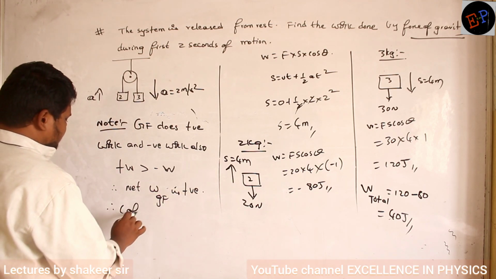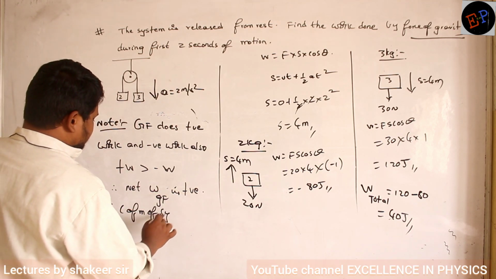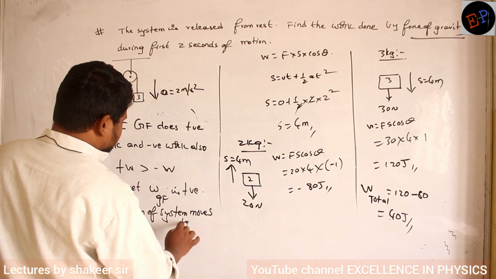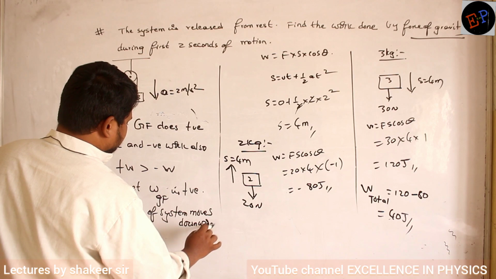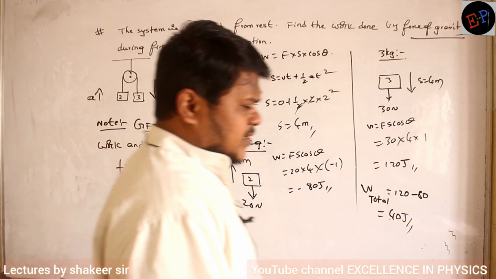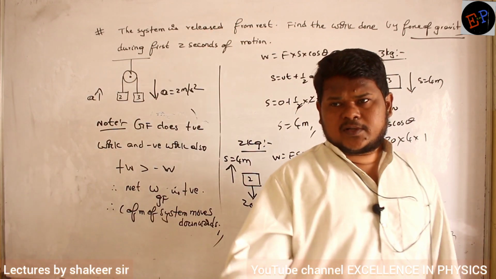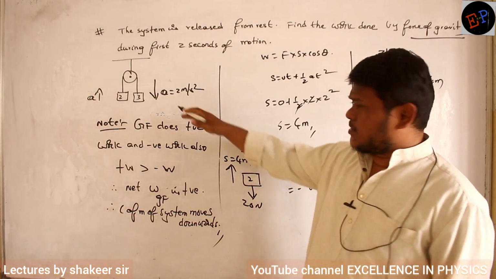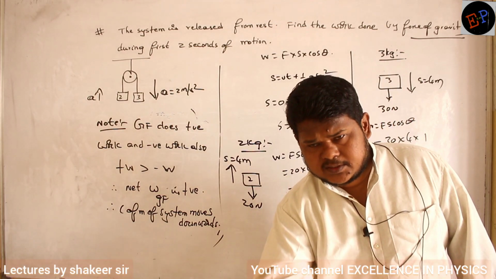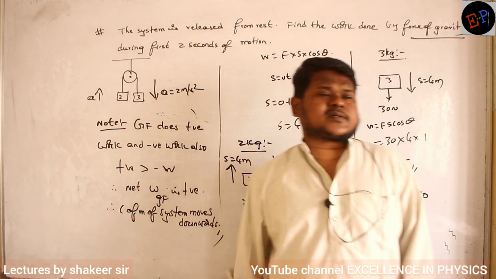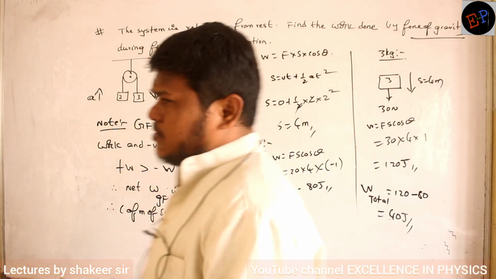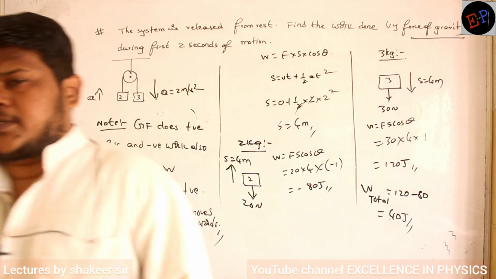Therefore the center of mass of the system moves downwards. If you do positive work on any body, then the body should move in that direction only. So for this system, there will be one center of mass. That center of mass finally moves downwards because gravitational force is doing positive work. We will understand this in more detail when we study center of mass.